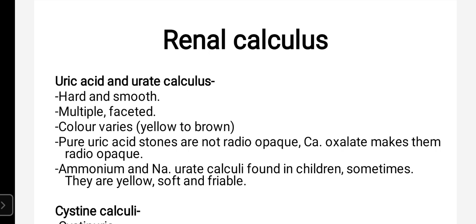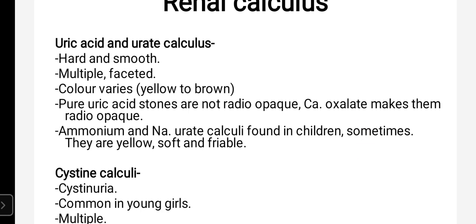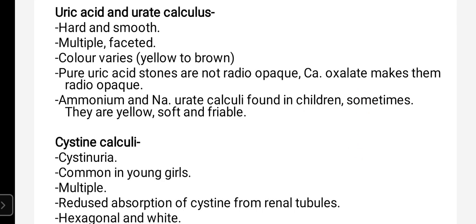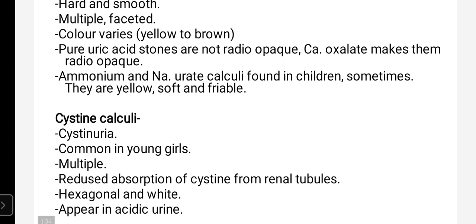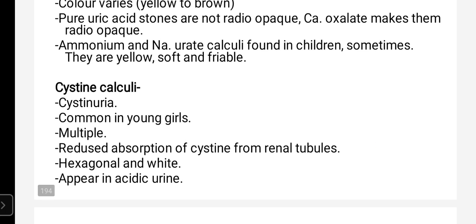The pure uric acid stones are not radio-opaque, but calcium oxalate will make them radio-opaque. And ammonium and sodium urate calculi are found in children sometimes. They are yellow and soft, and they are friable.